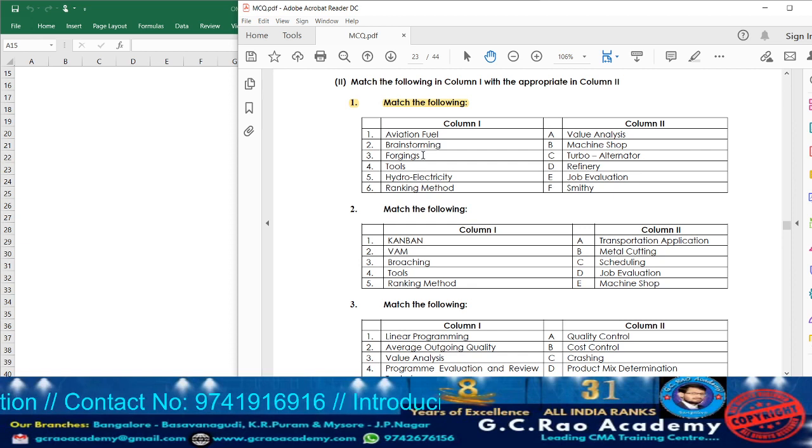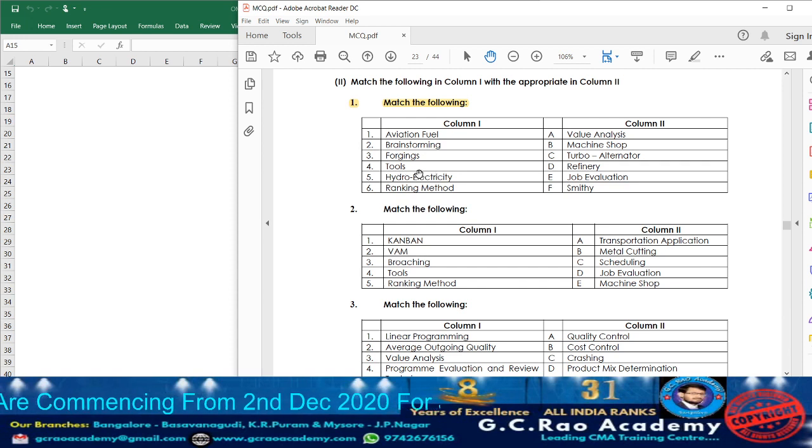If an issue has arisen in an organization, a group of people gather and try to find a solution for that. That we call brainstorming. Next we have forgings. It is nothing but creating a metal object by heating it on a fire or a furnace or by hammering it, so that some shape is given to the metal object. That we call forgings.